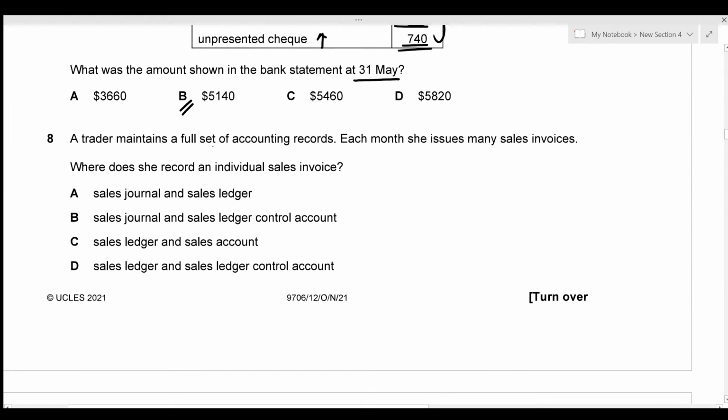A trader maintains a full set of accounting records. Each month, she issues many sales invoices. Where does she record an individual sales invoice? So a sales invoice is just the sales bill. Whenever a sale occurs, we need to enter it in the journal first and then in the ledger, which is given by our option A. That's going to be our answer.